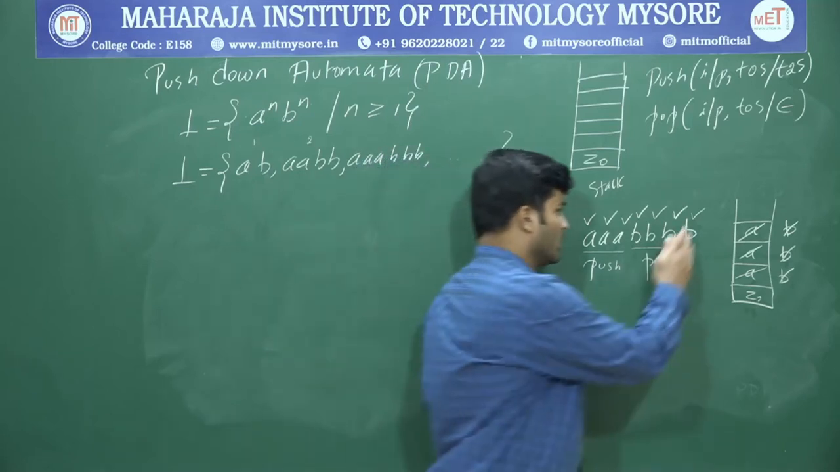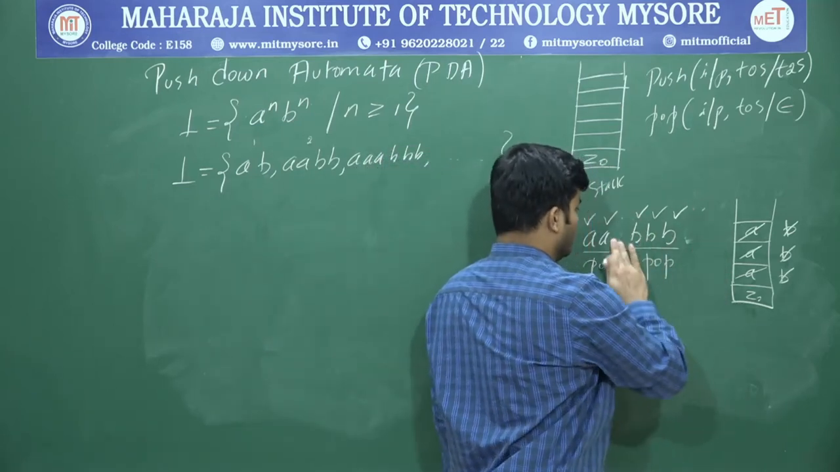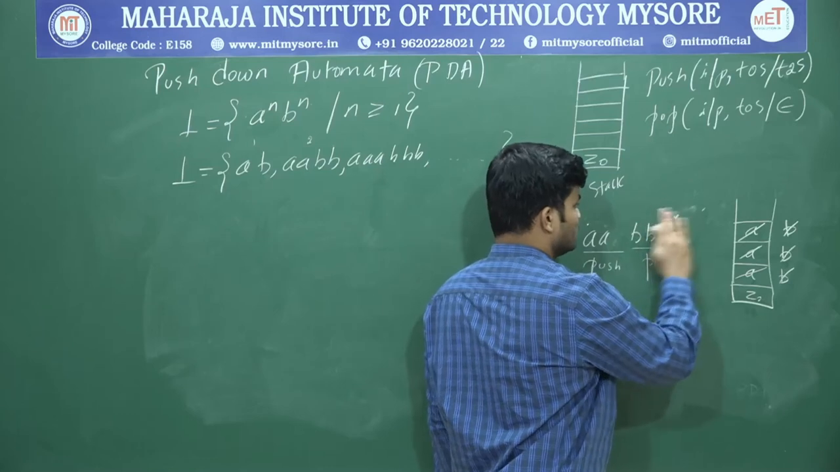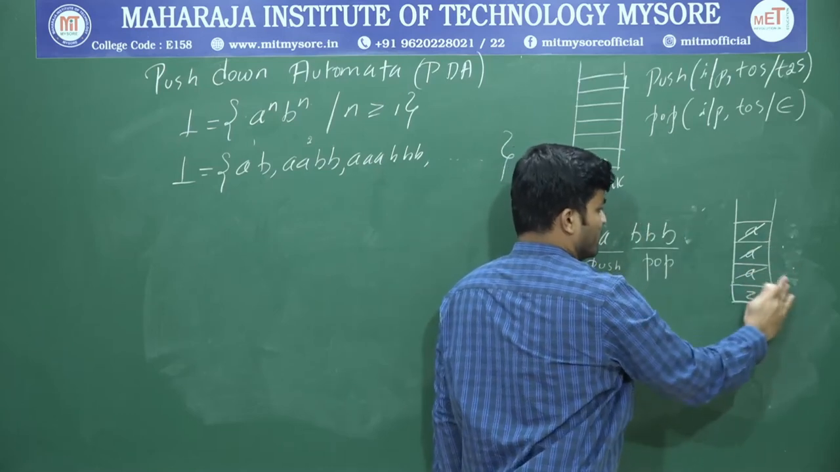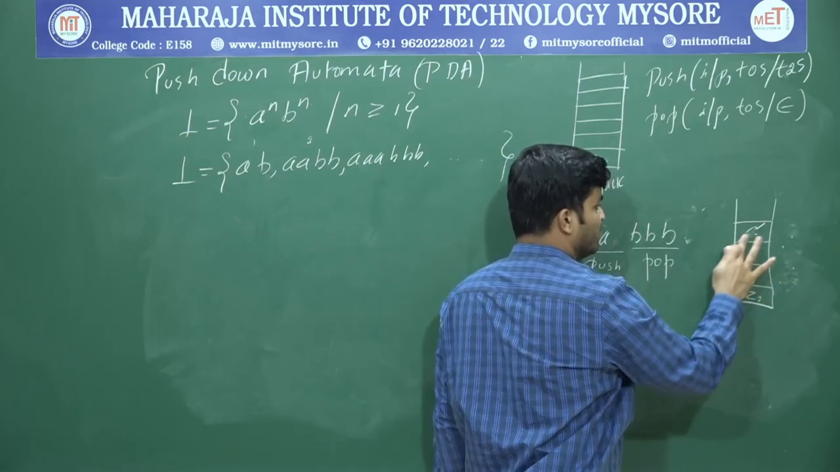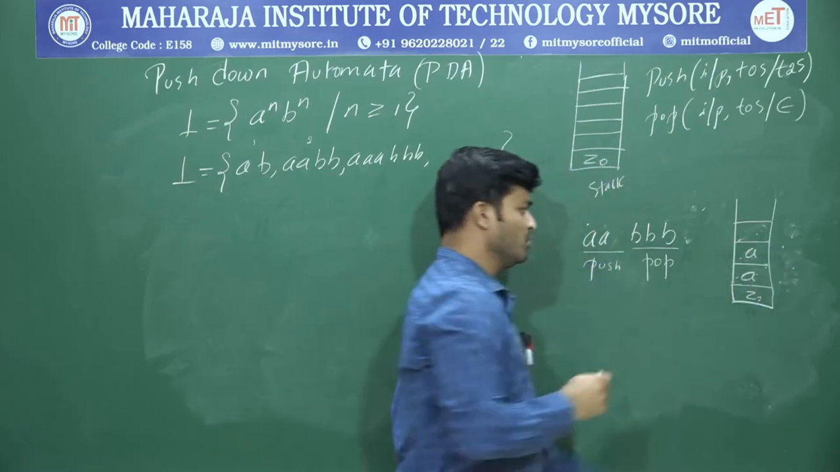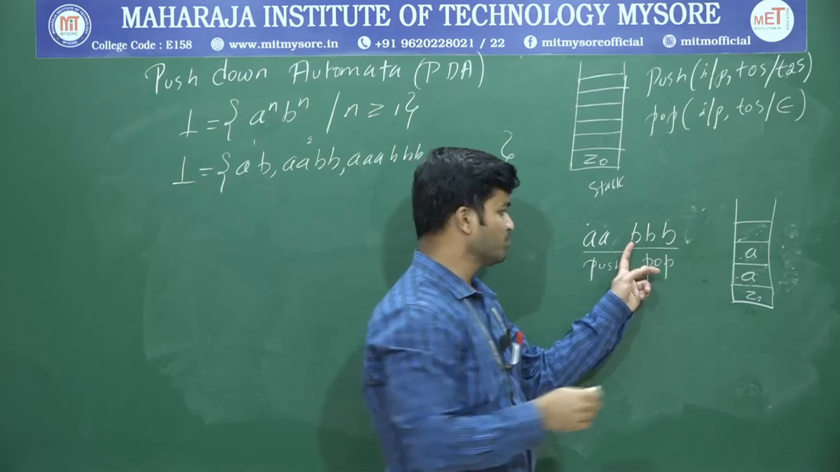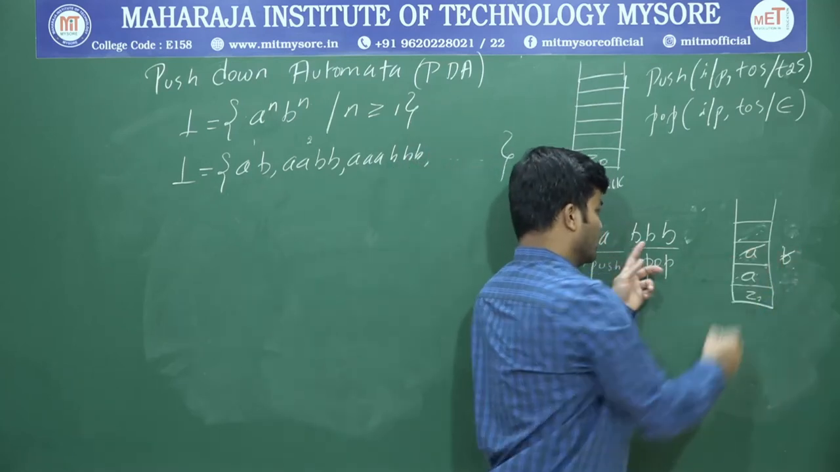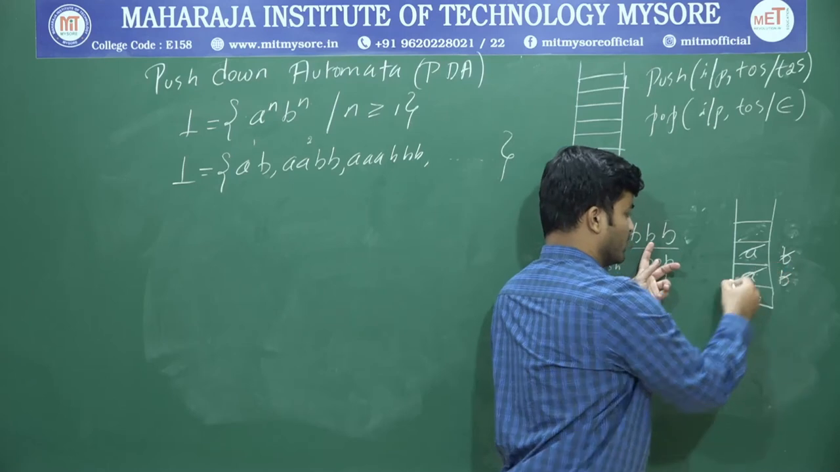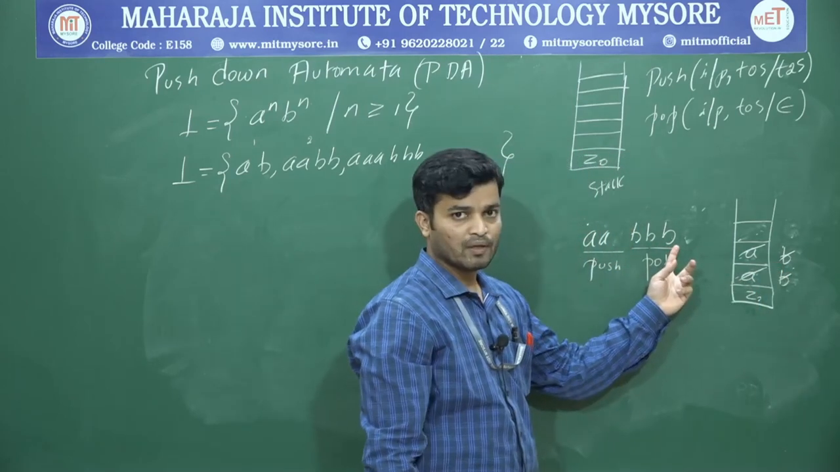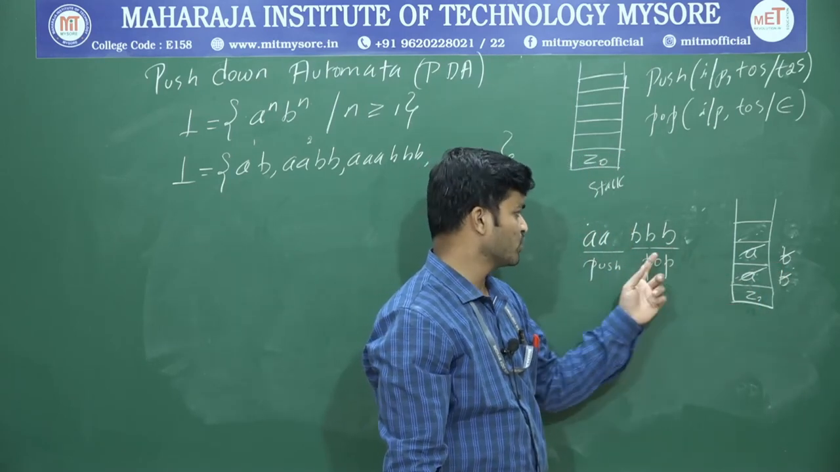One more case: suppose you have 2 A's and 3 B's. How many A's will be on the stack? 2 A's will be pushed. For the first B, I'm going to pop out one A, and for the second B, I'm going to pop out the other. Now I have one more B with Z0 on top, and that's not possible.